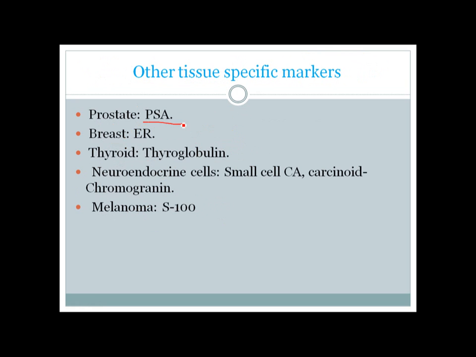For prostate, prostate specific antigen. For breast, estrogen receptor. For thyroid tissue, thyroglobulin. For neuroendocrine cells like small cell carcinoma of lungs or carcinoid tumor, you can use chromogranin. And for melanoma, we commonly use S100 protein. So those are the tissue specific markers, used as immunohistochemical staining.